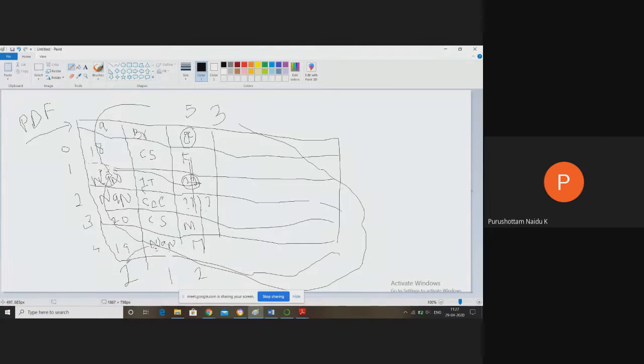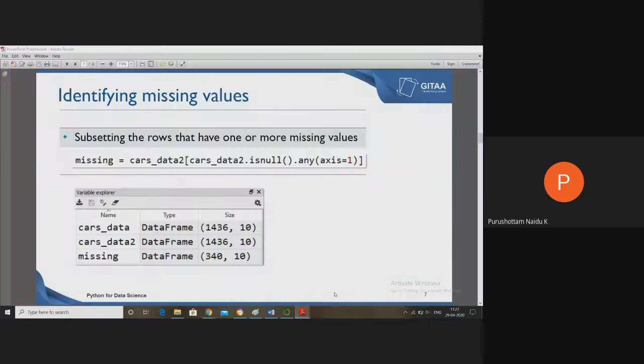If you want to identify the total missing values in the entire data frame, for that we use the same cars_data2, cars_data2.isnull().any(axis=1).